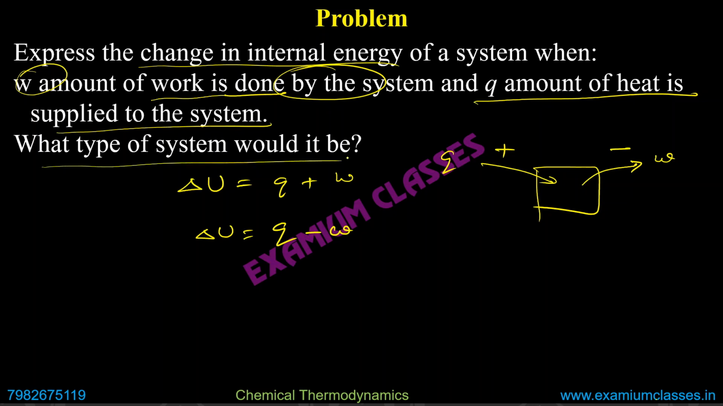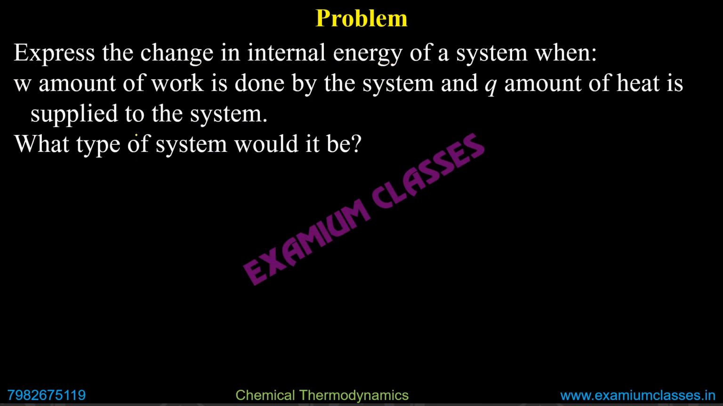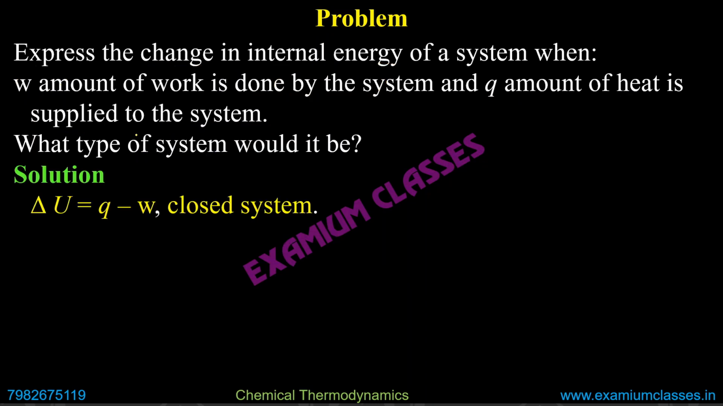What type of system is it? Now it is not the wall, the system has been asked. So work is being done and heat is getting transferred, but no matter transfer is mentioned. It is not written, so you should not assume anything. So you will not say open system. You will say closed system, because no information about matter transfer is given there. So delta U will be Q minus W and it is a closed system.